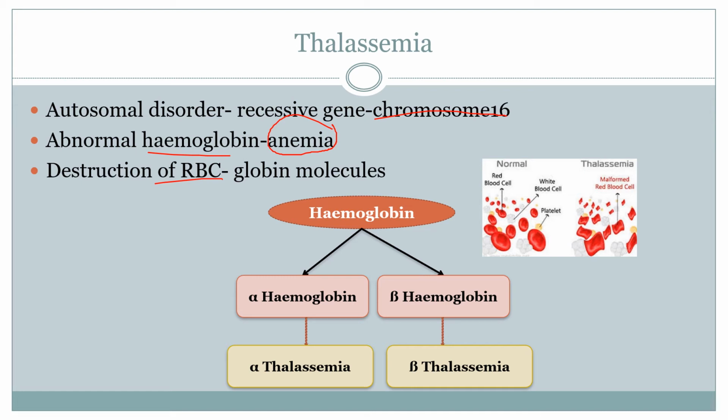And what happens here? The globin molecules are actually affected here. Hemoglobin is made up of two chains, namely the alpha chain and the beta chain. If the globin molecules of the alpha chain are affected, then that is said to be a defect in alpha hemoglobin, and if the beta chain is affected, then beta hemoglobin. If there is any problem in alpha hemoglobin, this results in alpha thalassemia. If there is a problem in beta hemoglobin, then that results in beta thalassemia. So these two are the types of thalassemia.